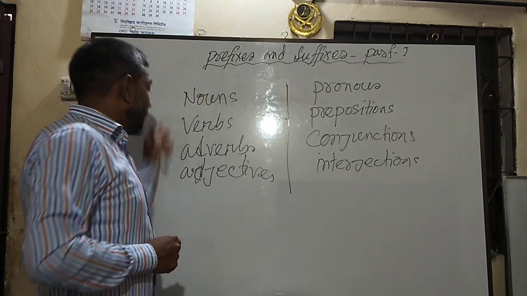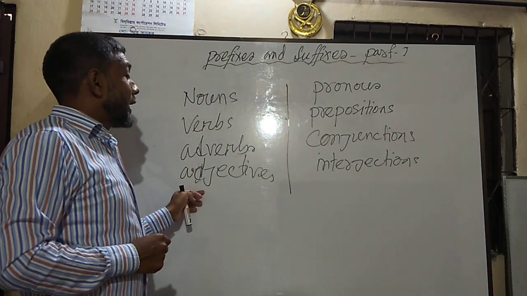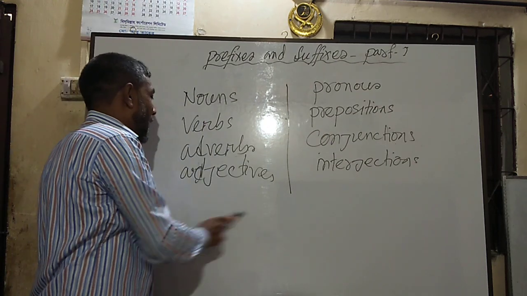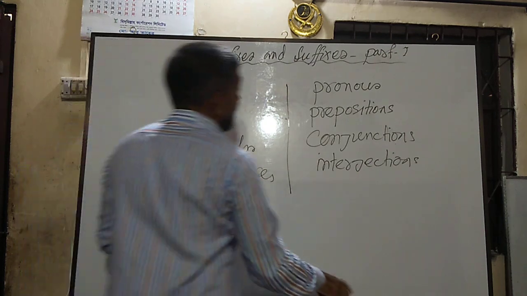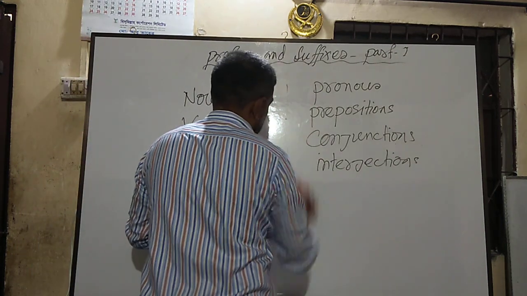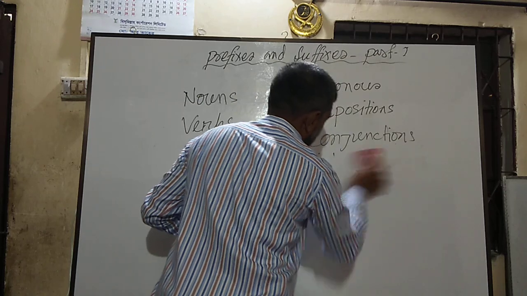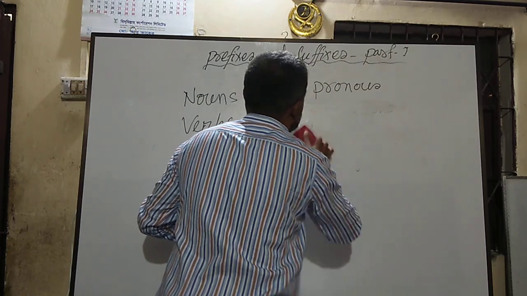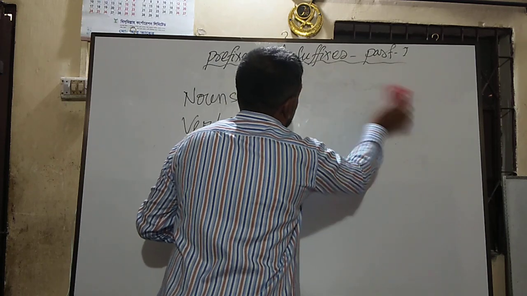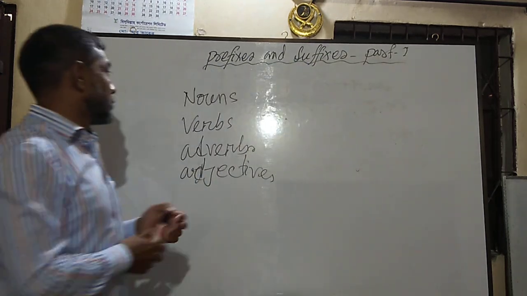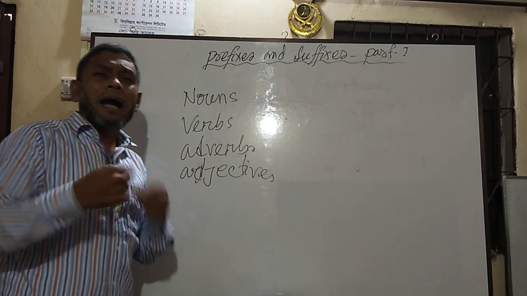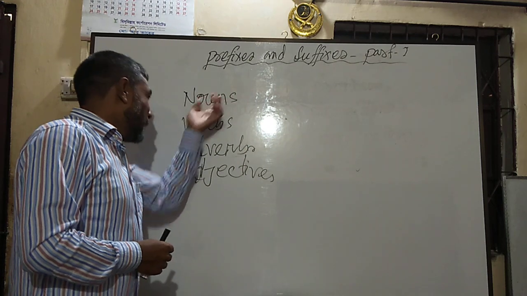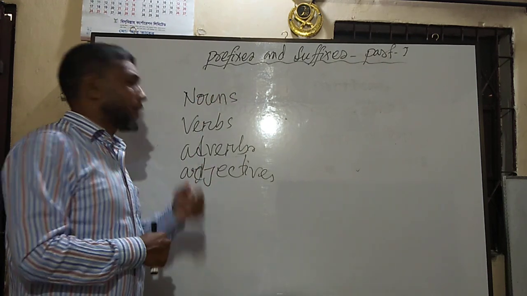And in English they may be derivatives and they may be root words also. As a result, we must learn only these 4 parts of speech. So my question now: why will I use particles or affixes before or after these 4 parts of speech?